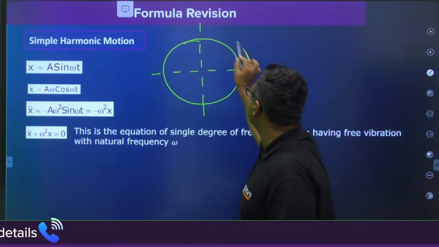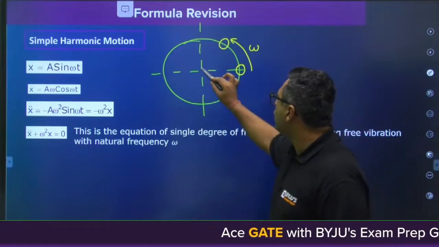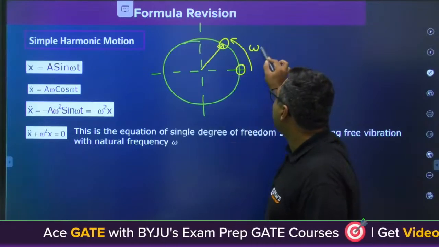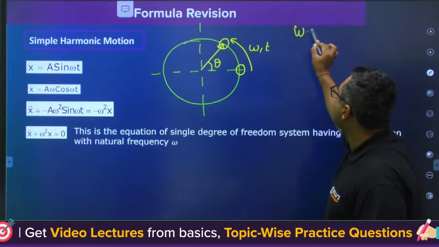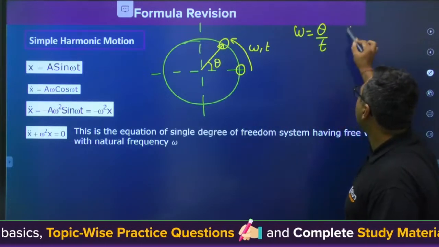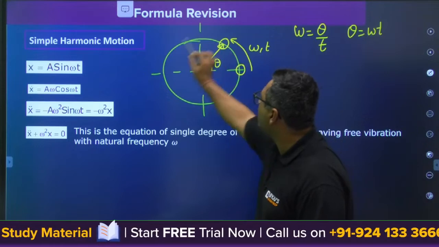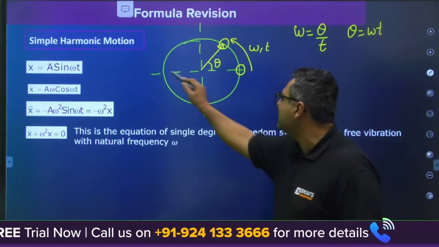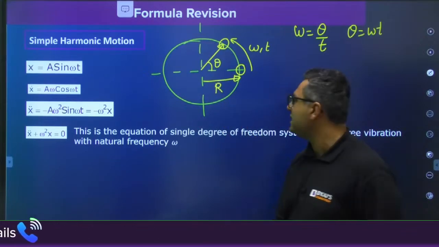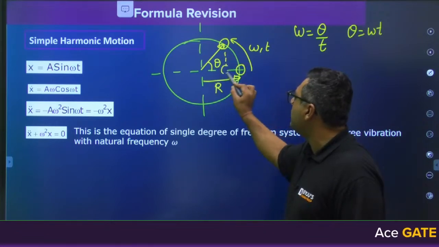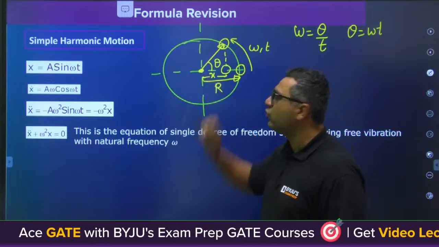So let us say this ball is moving with an angular velocity of omega and it is moving at this location. You know r is the radius of this circle, and let us say in time t it is reaching this position, so this angle is theta. So we can also write omega is equal to theta by t. From here we can write theta is equal to omega t. Let us consider a situation where the ball is moving on this circle and we are taking the projection on this diameter. This is going to be the maximum displacement r, that is equal to the radius, and at this particular point the projection will be coming here. Let us say this x is the displacement of this ball. Displacement is always taken from the mean position.